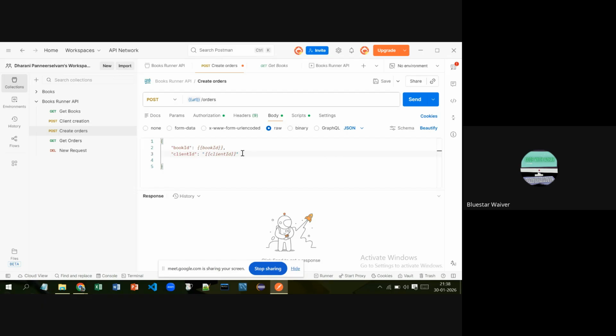Wait. Let that be customer name itself, not an issue. The customer name is in double quotes, not in the flower brackets. Change to client ID, just that first one. Whatever data we're getting is secondary. The column name is primary. Okay, run it.